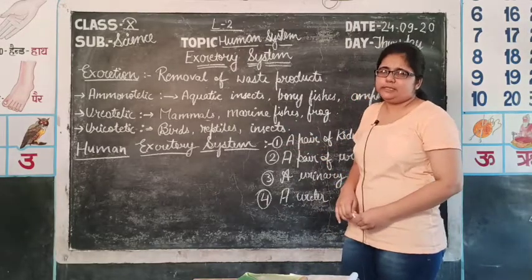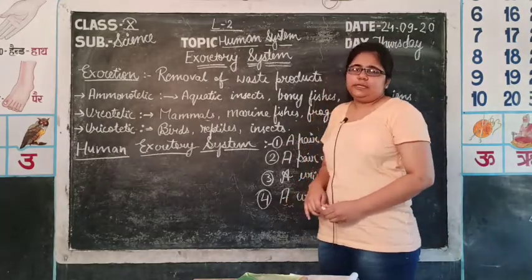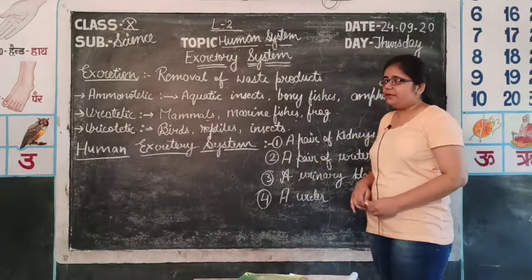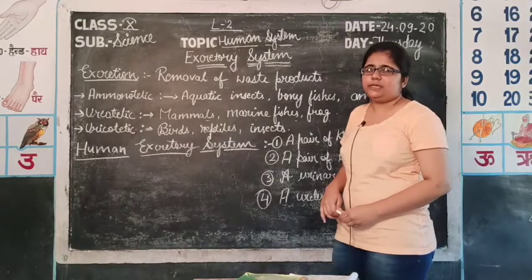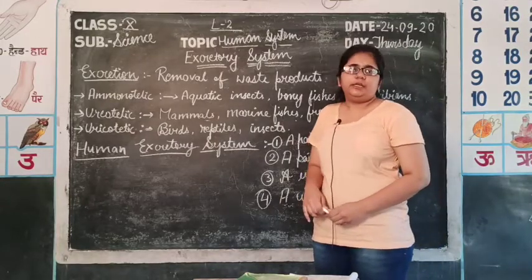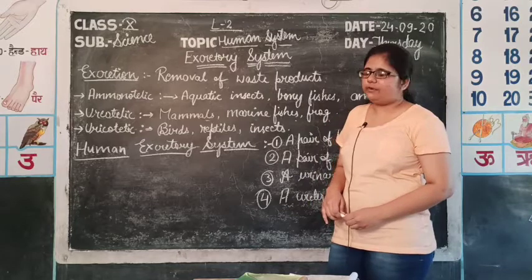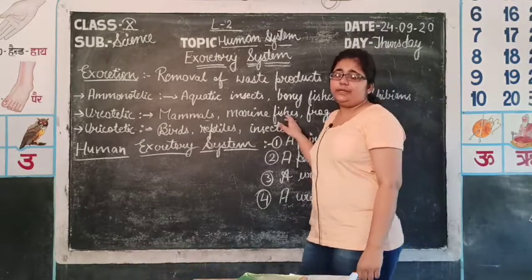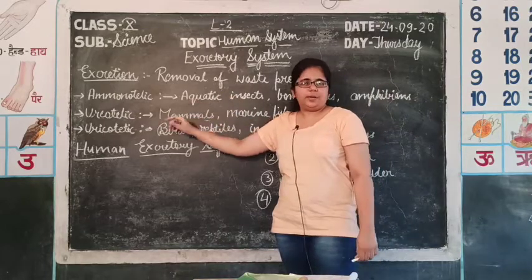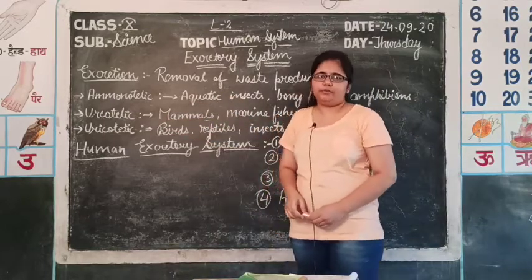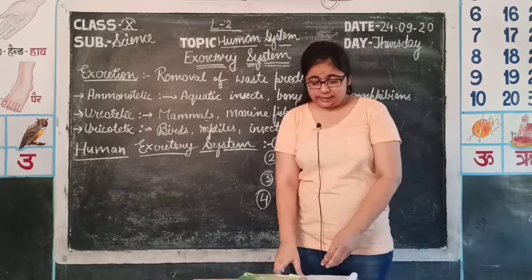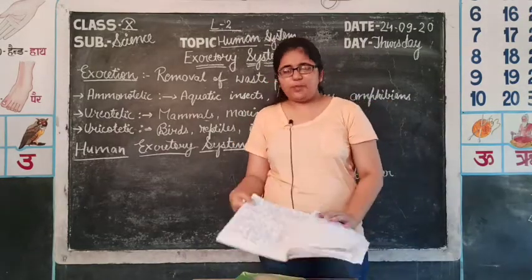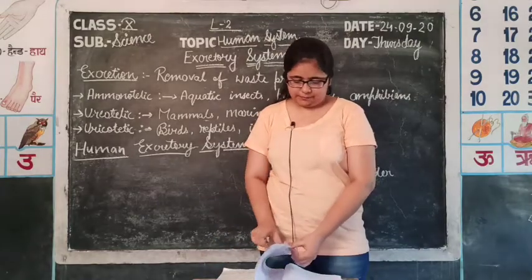So, you may say that the toxicity is directly proportional to the water requirement for its excretion. If a substance is highly toxic like ammonia, then it requires a large amount of water for its excretion. Then comes ureotelic, in which the waste is less toxic than ammonia, so it requires less water. And uricotelic, which is least toxic, requires the least amount of water for its excretion.